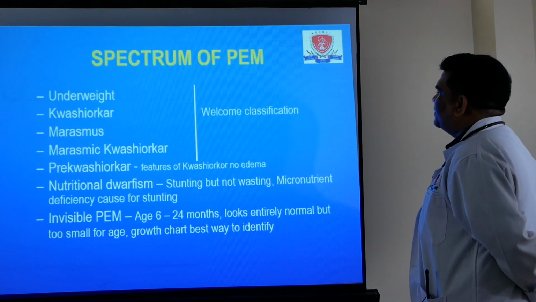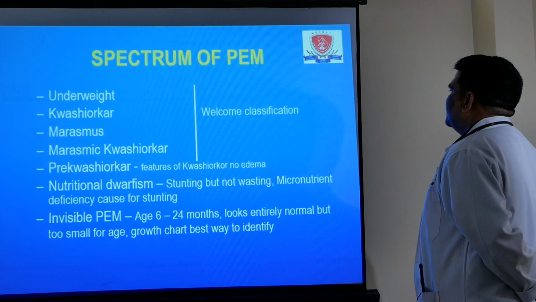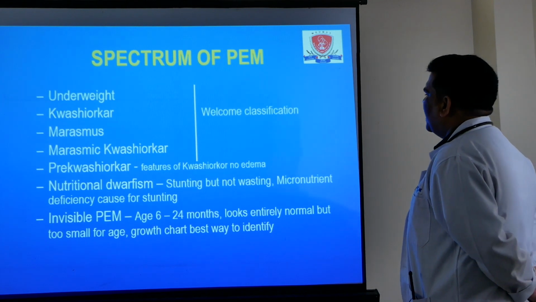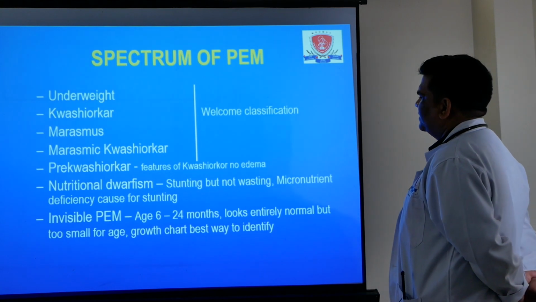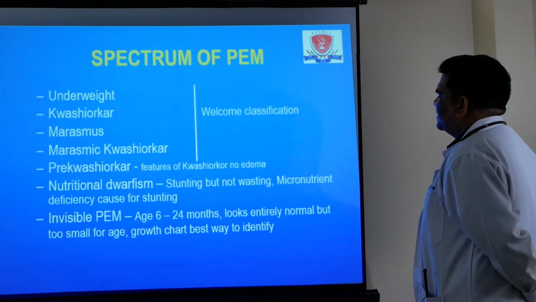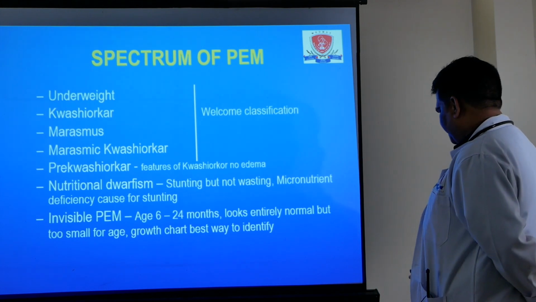One important term is invisible PM. This is normally seen in age group 6 to 24 months. Child looks entirely normal, but child is too small for age, and for this growth chart is best way to identify invisible PM.